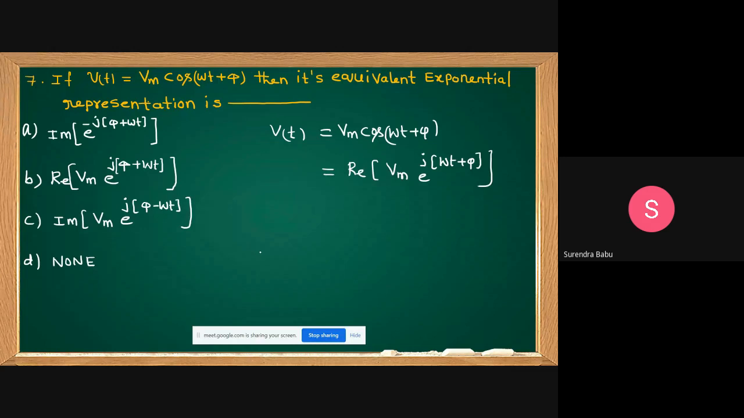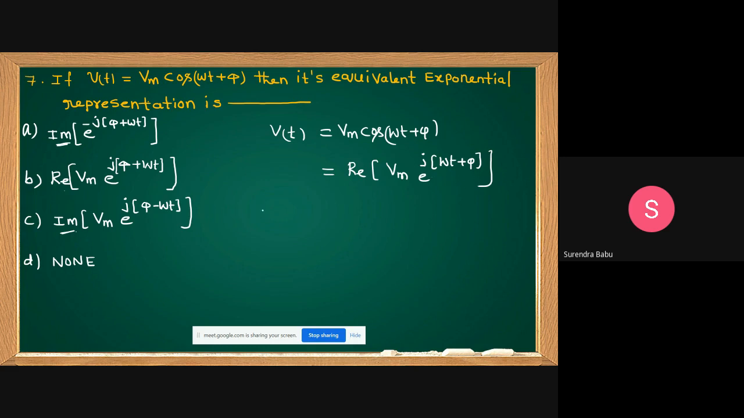Is it correct? Then which option is correct, friends? Because here voltage is given, then you take the voltage only. If the current is given, you take Im, which stands for imaginary part. Re stands for real part. Then real part of Vm into e power j(omega t plus pi).